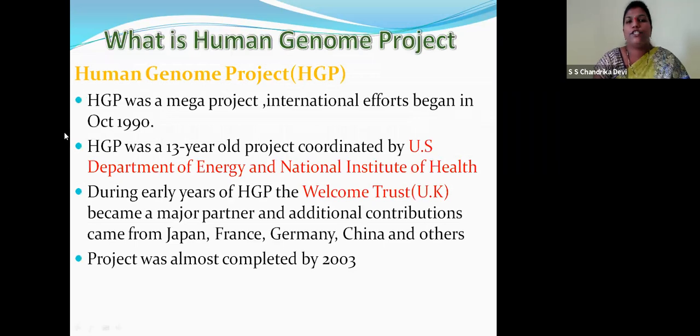So what is the Human Genome Project? It was a mega project, children. International efforts began in October 1980. It is a 13-year project coordinated by the US Department of Energy and the National Institutes of Health. During the early years of HGP, the Wellcome Trust UK became a major partner. Additional contributions came from Japan, France, Germany, China, and others. So children, this project was almost completed by 2003.